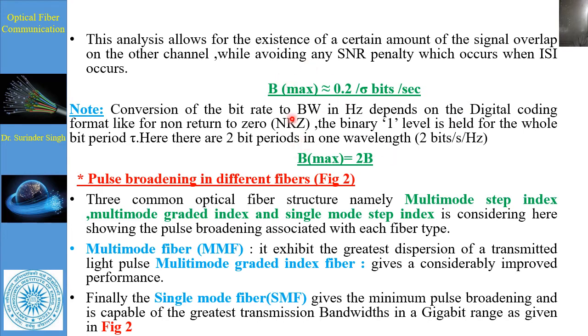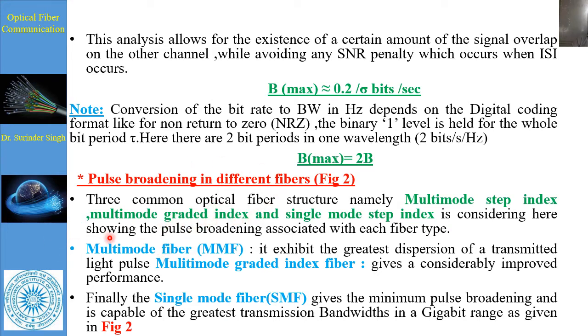So this B maximum is equal to twice of B that we can estimate for this. Now whenever we see the pulse broadening in different kinds of fiber, there are multi-mode step index fiber, multi-mode graded index fiber, single mode step index fiber. All these are considered.